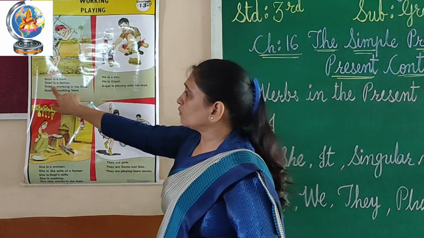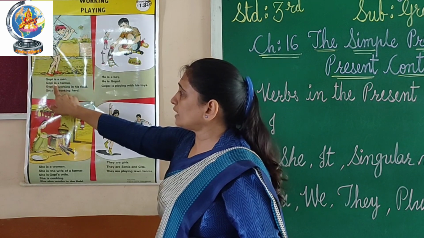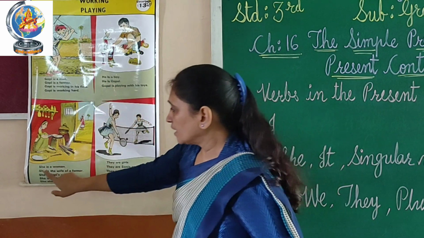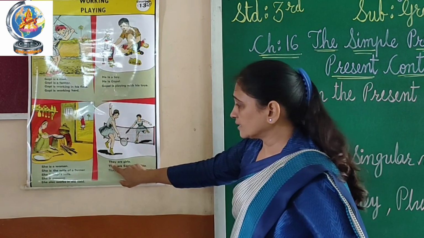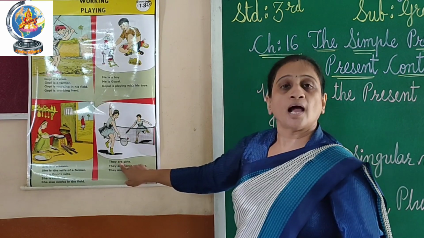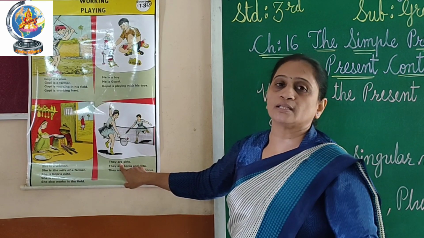Okay, children, first of all you can see this with the singular noun, is. Then here also, he is. Here, she is. But here, they means plural pronoun, so with the plural pronoun, are. Understood? Which I told you in the formation.